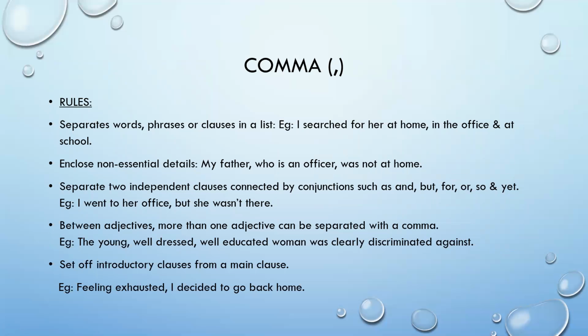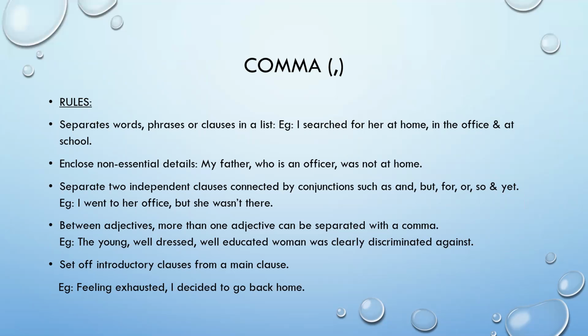The example is here: I search for her at home, in the office, and at school. So there are three phrases which we try to separate, and for this we use a comma. We'll look at the next rule about whether to use a comma or and. We have another rule for it.